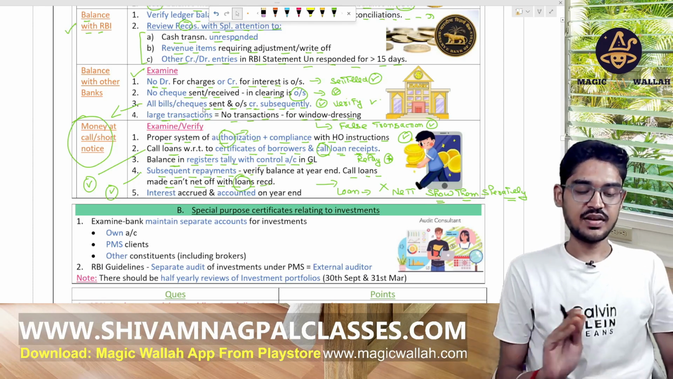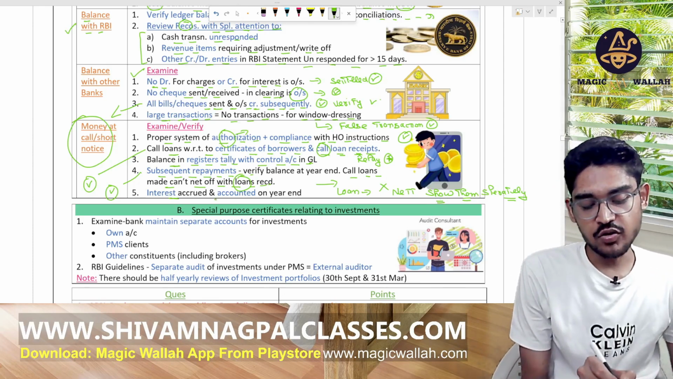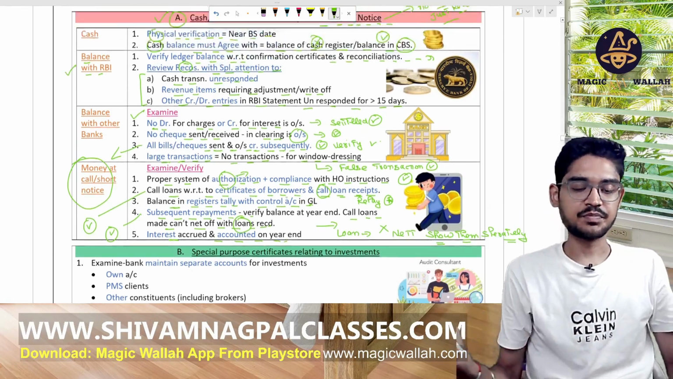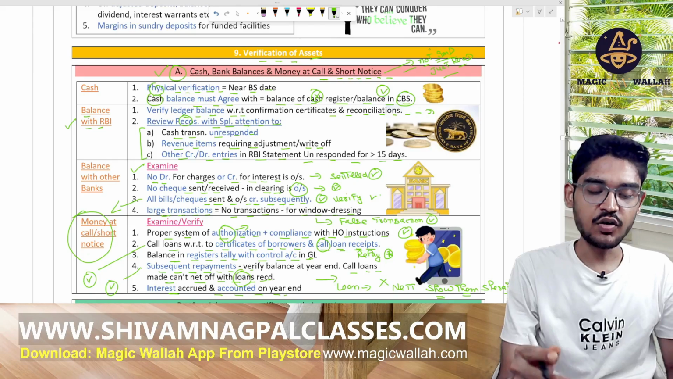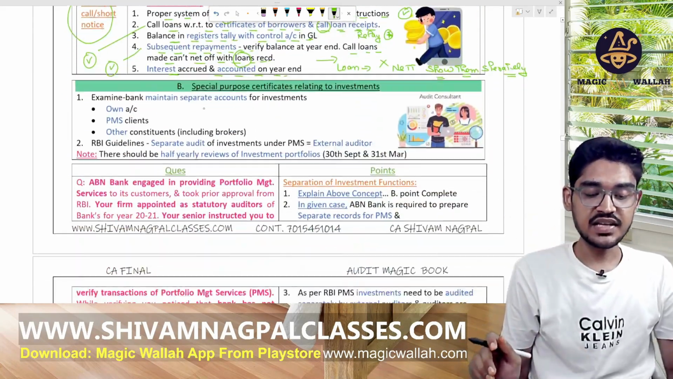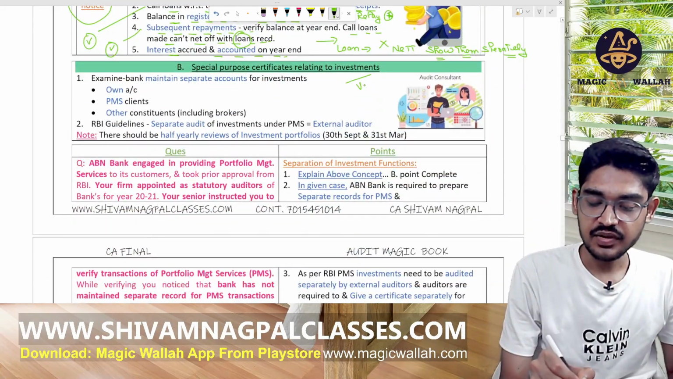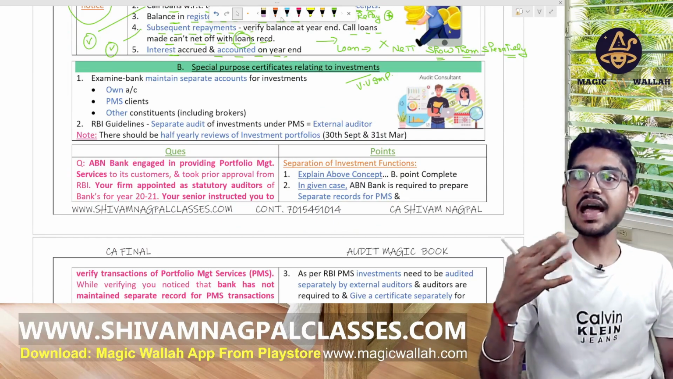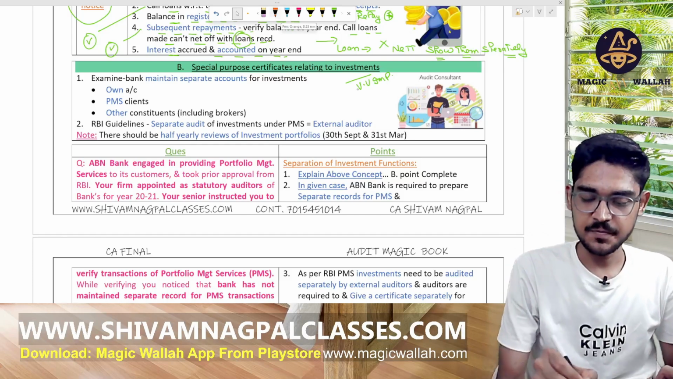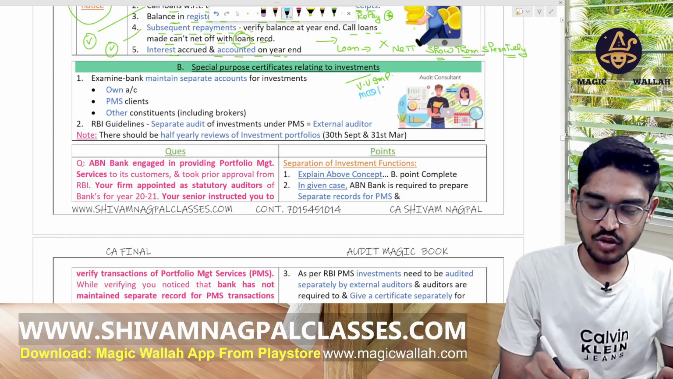Now, interest accrued and accounting at the year end. This is simple, so this is not important for exam purposes. Just read this. Now, the next point is very, very important for your exam purpose. A question can be framed and an MCQ can also be framed on this topic. Both the MCQ and the question can come.